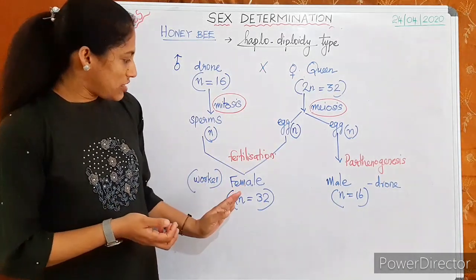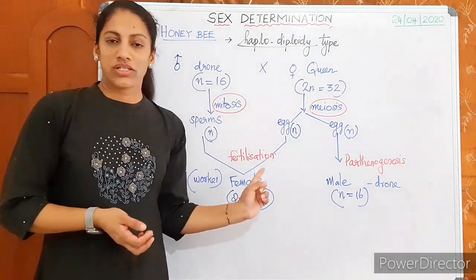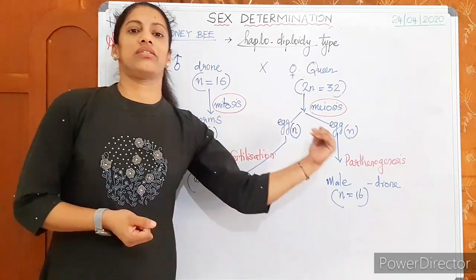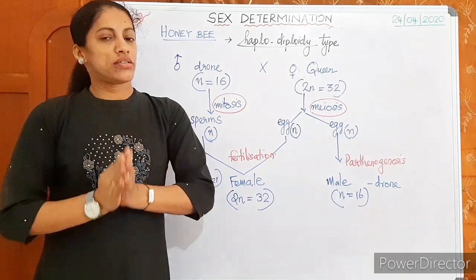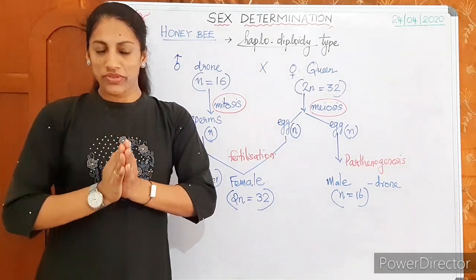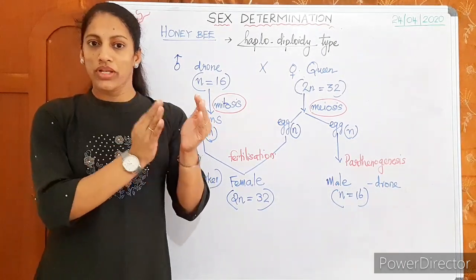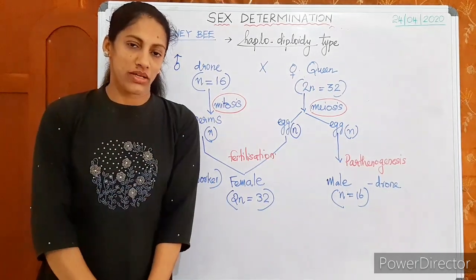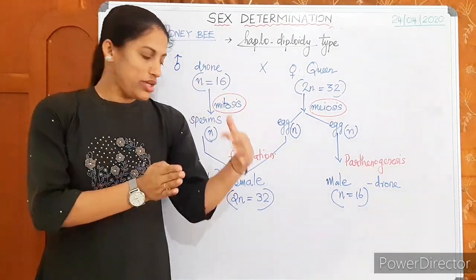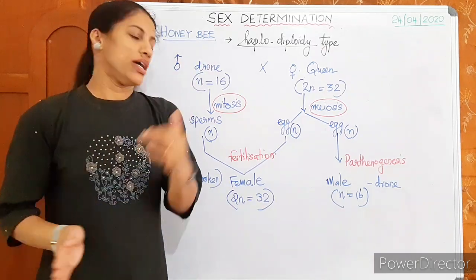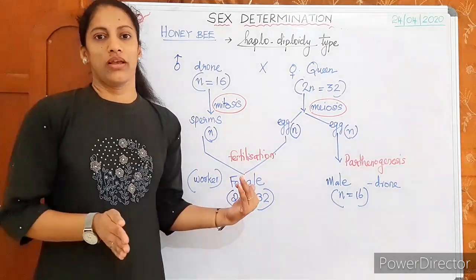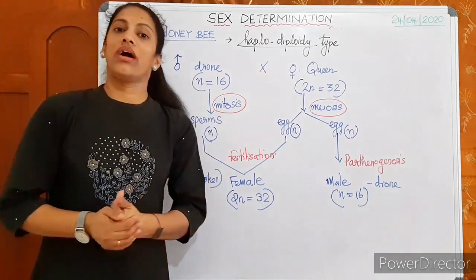I think this is clear. Here there are two processes for reproduction. One is fertilization, the other is parthenogenesis. So make it thorough. This pattern is called haplodiploidy type of sex determination. Haploidy and diploidy determine the sex here. If the individual is haploid, that individual is male, and if the individual is diploid, that individual is female. Both the queen and workers are diploid.